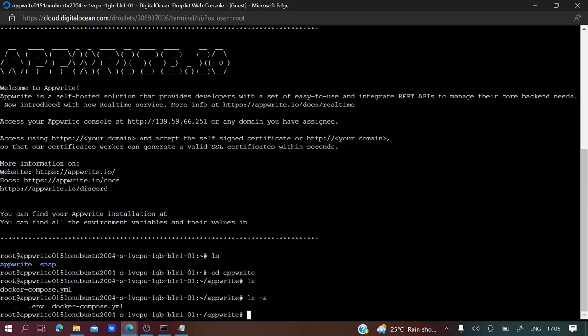All the configurations are set up here. What you can do is you can use nano, the text editor. I will open the env file.